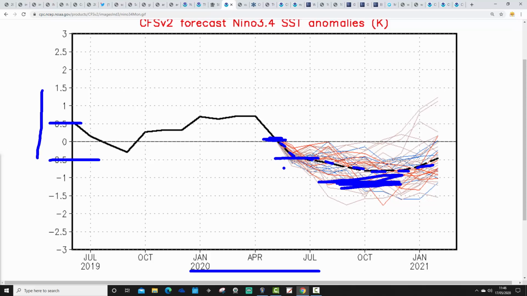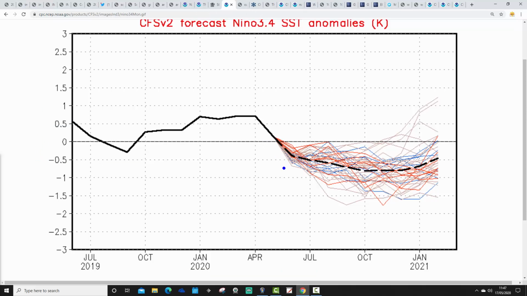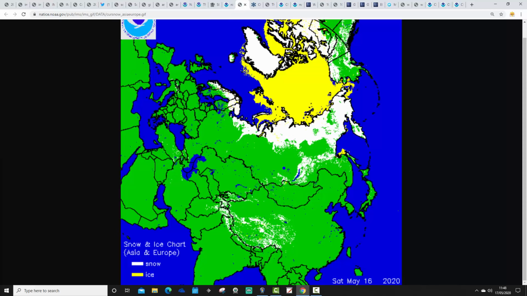Now it looks like it's back off towards a weak landing event, but still nevertheless getting us into a weak landing year through the course of this summer. Moving on to Eurasian snow cover. Of course, things are very quickly, rapidly now thawing out across Siberia. We've still got some snow cover up across northern, northeastern parts of Russia and Siberia. However, very quickly now, that is receding away.